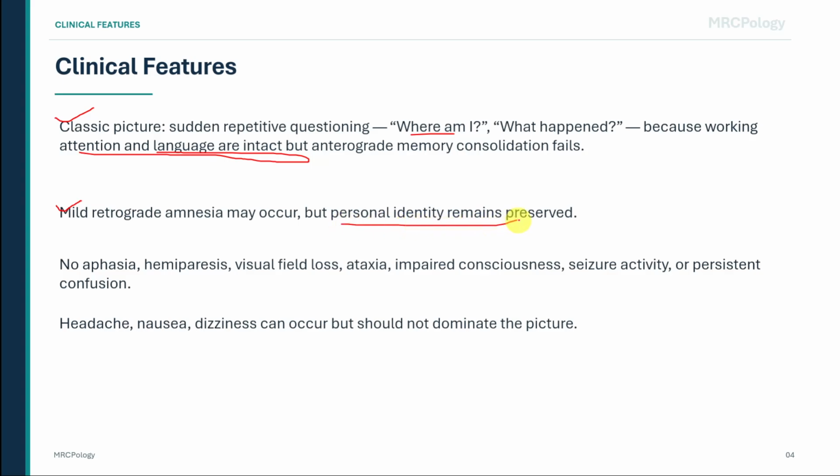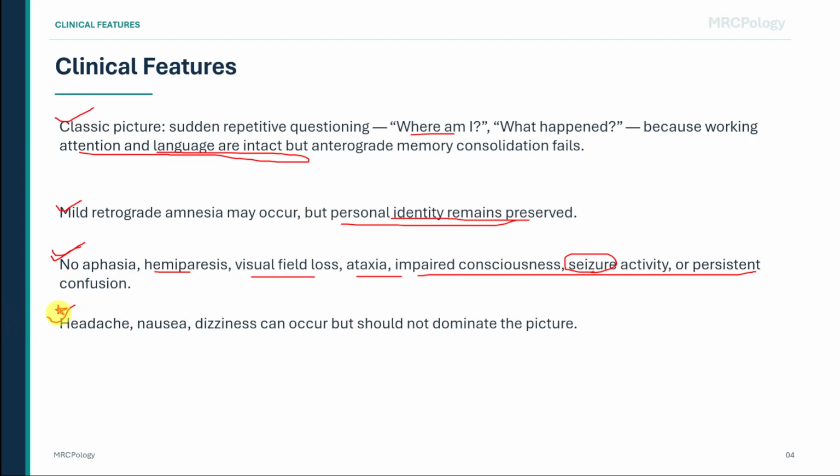The important negative features are just as important as the positive features. There should be no aphasia, no hemiparesis, no visual field loss, no ataxia, no impaired consciousness, no seizure activity, and no persistent confusion. Headache, nausea, or dizziness can occur, but they should not dominate the picture. If they dominate, think again.